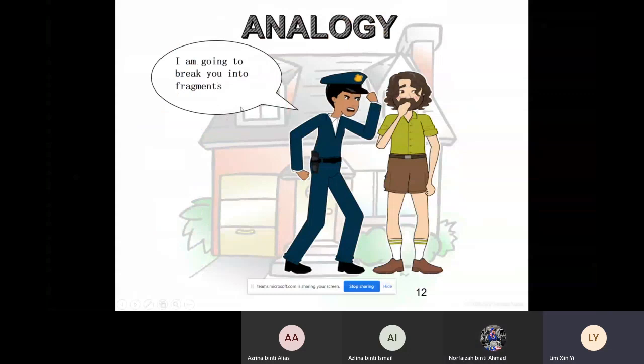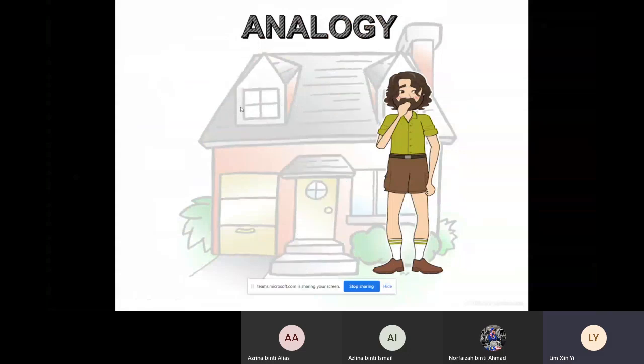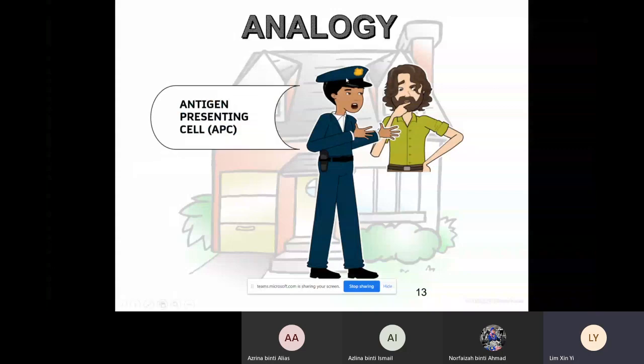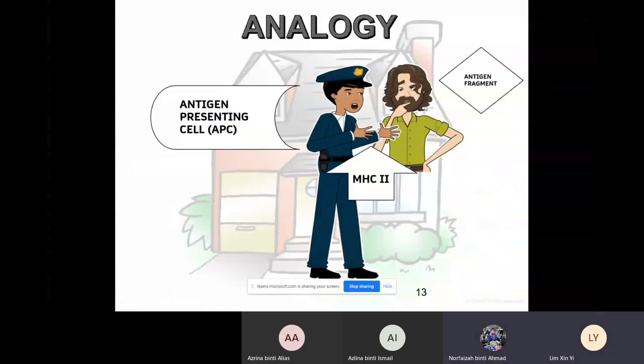So this macrophage undergoes phagocytosis and breaks down the antigen into fragments. Now this macrophage will display the antigen fragment on the MHC class 2 protein on the surface. So now this macrophage has turned itself into an antigen presenting cell.